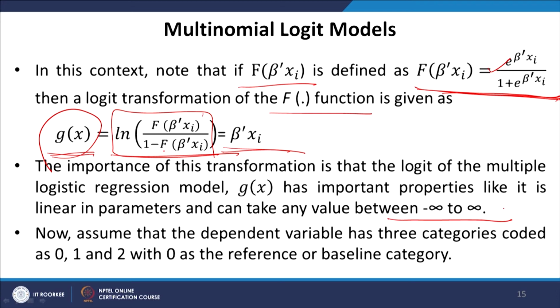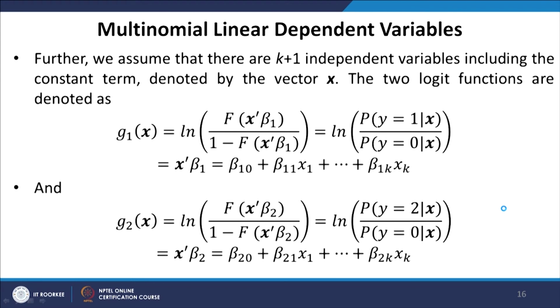Now, assume that the dependent variable has 3 categories coded as 0, 1 and 2, with 0 as the reference or baseline category. One can always choose any category as the baseline category while using any software package, but most often it is common to consider 0 as the reference or baseline category. Further, we assume that there are k plus 1 independent variables, including the constant term, denoted by the vector x. Here we are using bold x, which consists of all the k plus 1 independent variables for an individual.